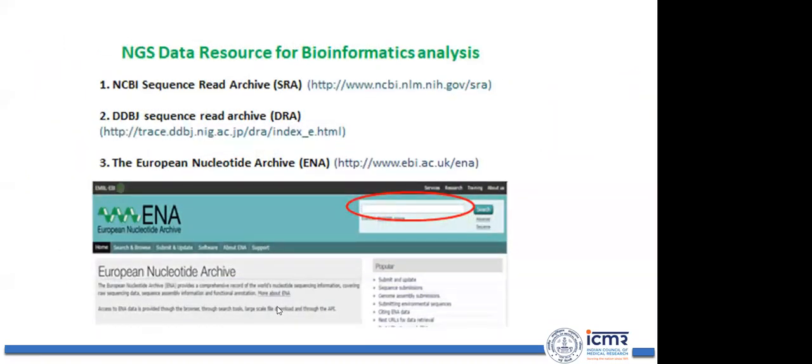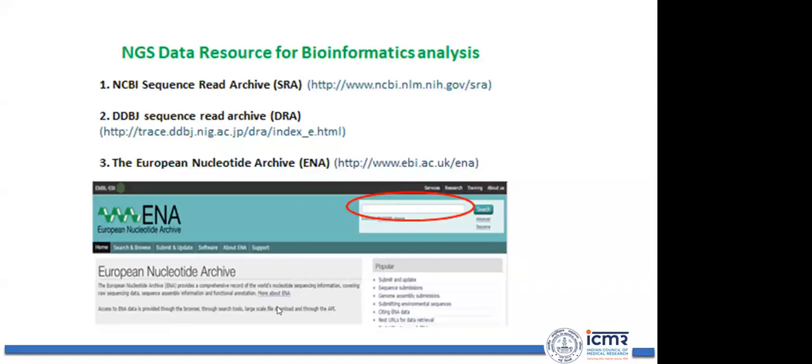Sometimes you might have your own experimental data, or sometimes you may not. Bioinformaticians like me generally don't have our own experimental data. Despite that, I can do research on any disease. Why?